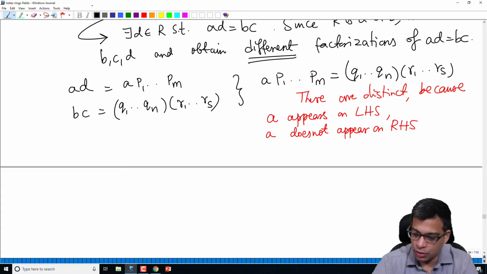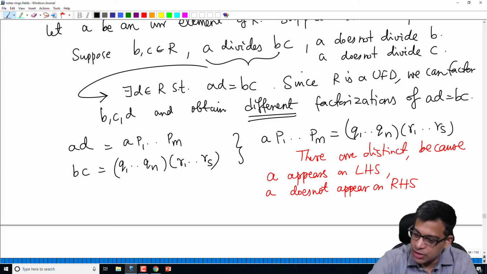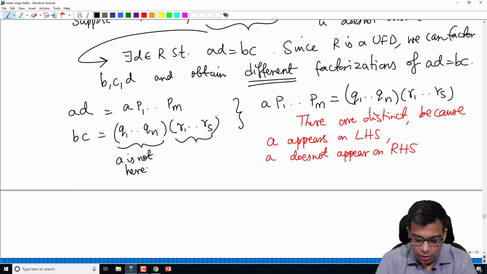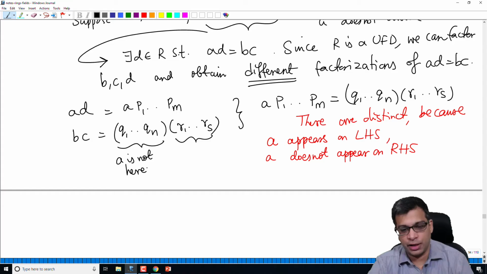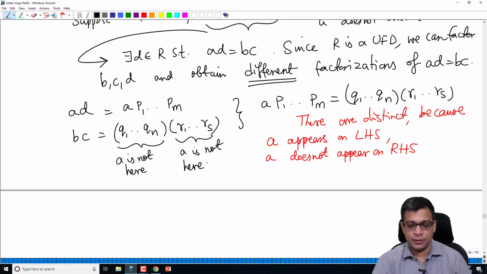Because, remember, by hypothesis, A does not divide B and A does not divide C. So none of the Qi's, A is not here. Remember, if an irreducible element divides another element in a UFD, the irreducible factorization of that second element must contain that irreducible element. And these are irreducible factorizations of B and C respectively. A does not divide them, so A must not be there, right?